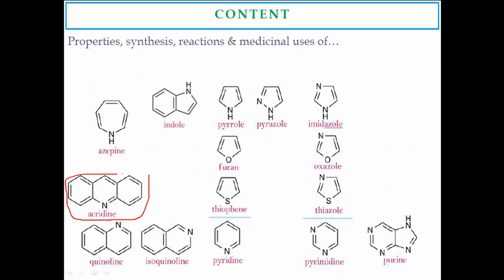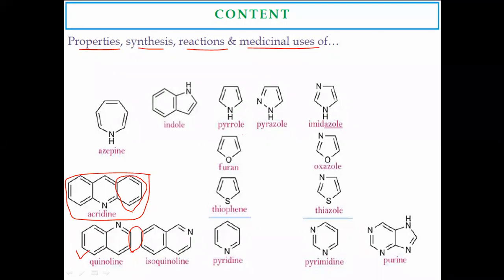It is a benzene-fused quinoline. If you see the structure of quinoline, this is the structure of quinoline. In the quinoline part, this side is fused with another benzene ring. That is dibenzopyridine, also called benzoquinoline, or collectively called acridine. We have to study this ring with its properties, various chemical syntheses and chemical reactions, along with acridine-containing drugs having their medicinal uses.